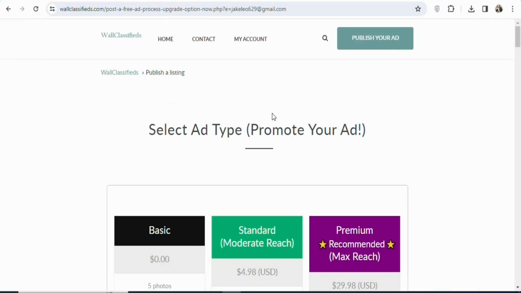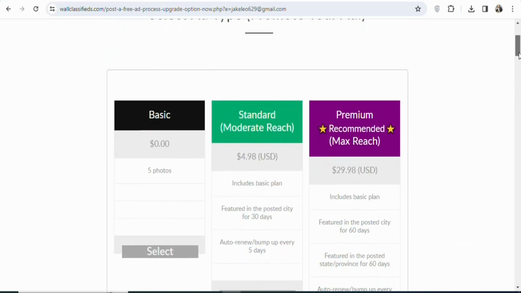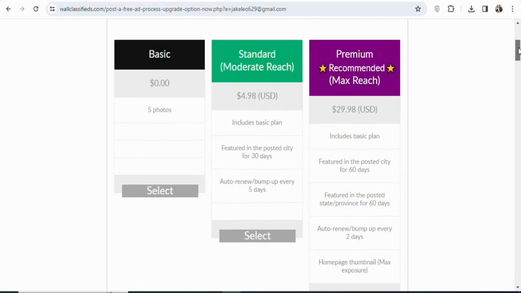Once you click on continue, you're going to see a page like this. The next step is that you have to select your ad type. You have to select whether you want to pay for your ad or you want to post it for free. So let me scroll down for you to see. You can see they have the basic, which is free. They have standard, which you are required to pay $4.98. The premium, you are required to pay $29.98. Any of them that you can afford, you can select it and then post your ad.